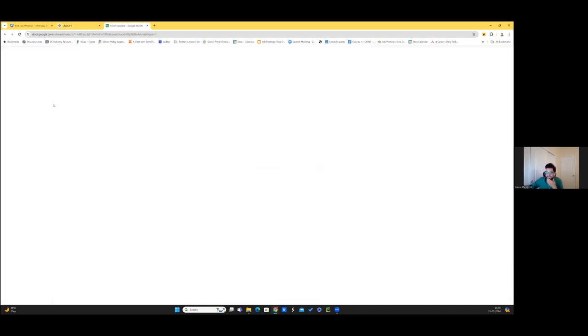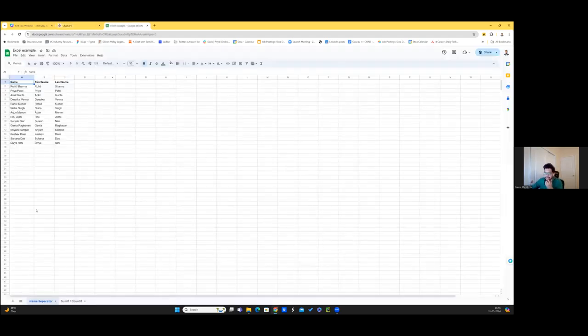On the screen now, I've just got a very simple table which has a name, and I want to separate it into first name and last name. I am pretty sure most of you are proficient with Excel, so you'll just say, okay, I just have to split A2, and that's how you'll get the answer. But imagine you are unable to get it. So how do you use AI?